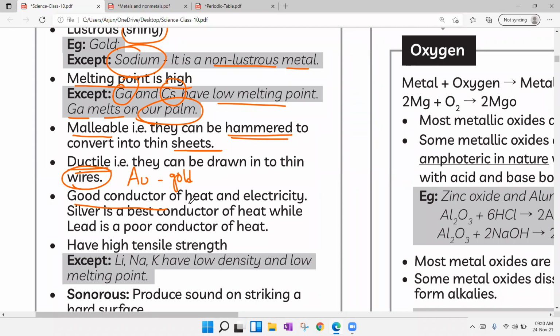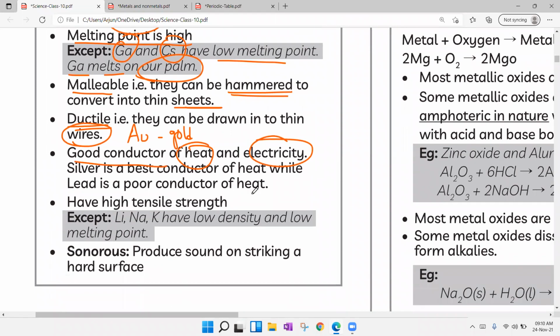All metals are good conductors of heat as well as electricity, so they are used to pass electricity, and cooking utensils are made of metals. In that, silver is the very best conductor of heat, and of electricity also. Lead and mercury are very poor conductors of heat energy.